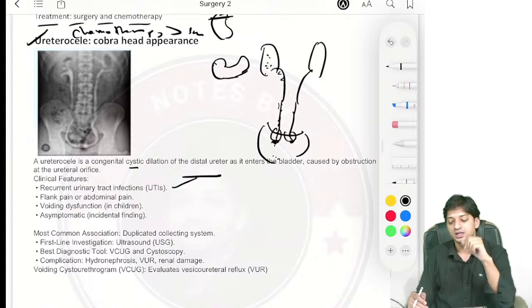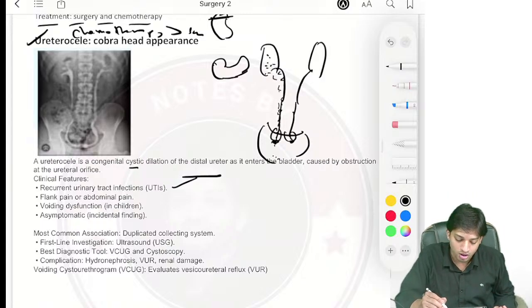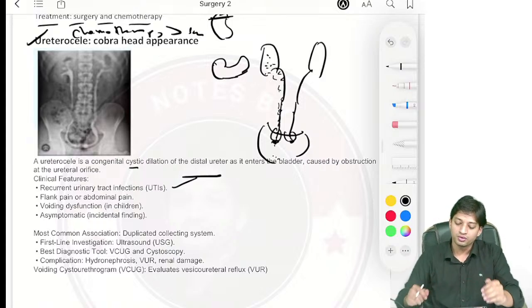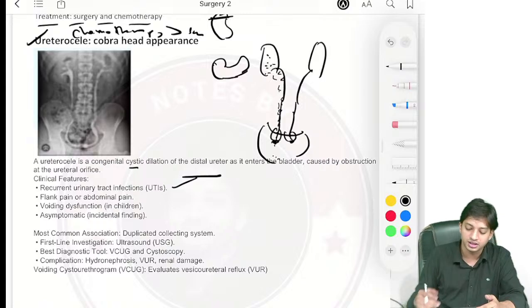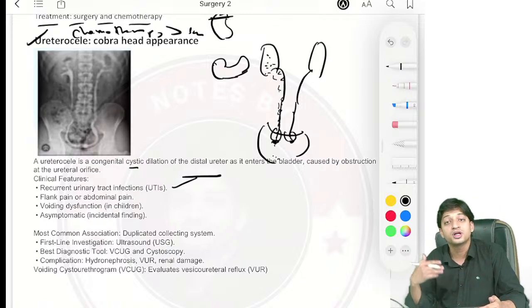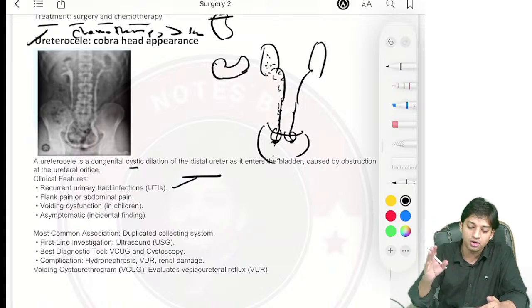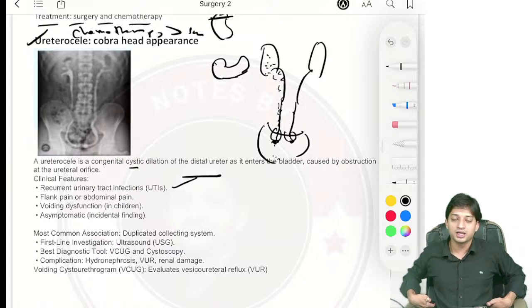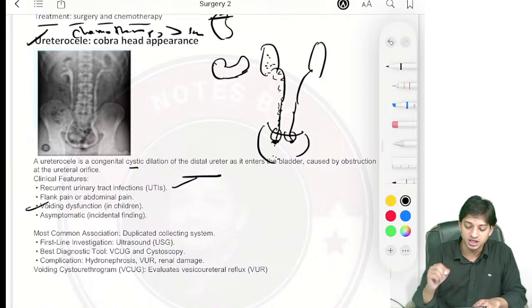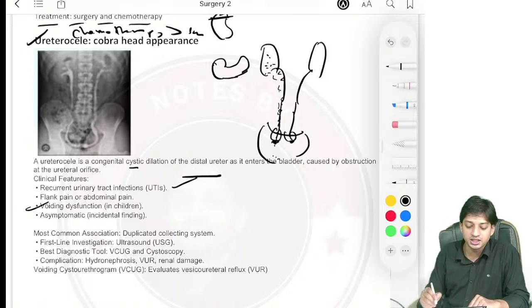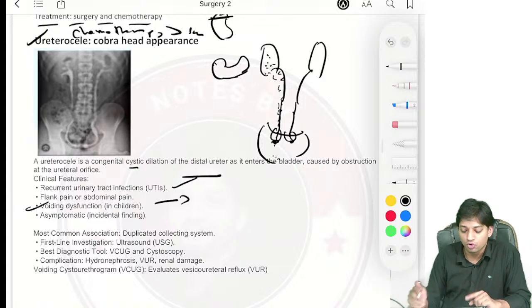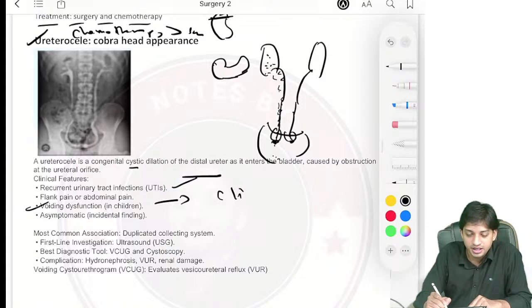Apart from that, if there is urine buildup for the long term, there can be hydronephrosis and vesicoureteric reflux, right? These can also come as symptoms, along with flank pain and abdominal pain. There will be voiding dysfunction seen in children, because ureterocele is a congenital cystic dilatation, so it appears more commonly in the pediatric age group.